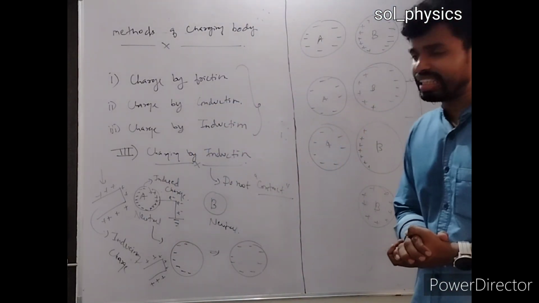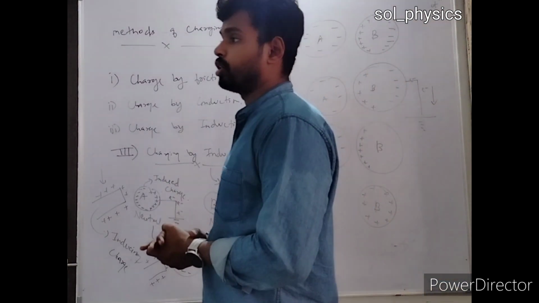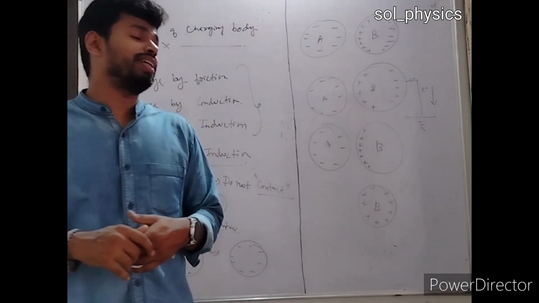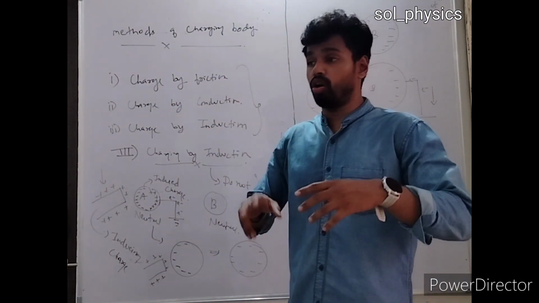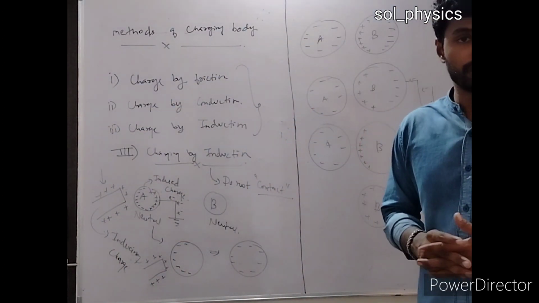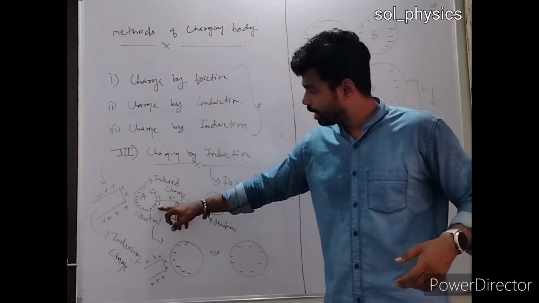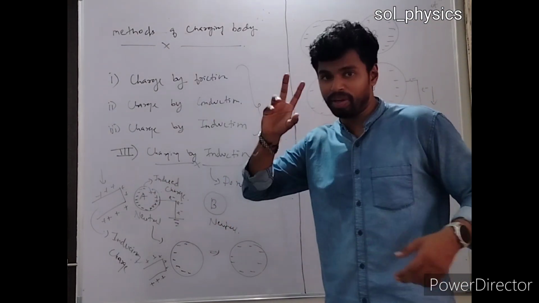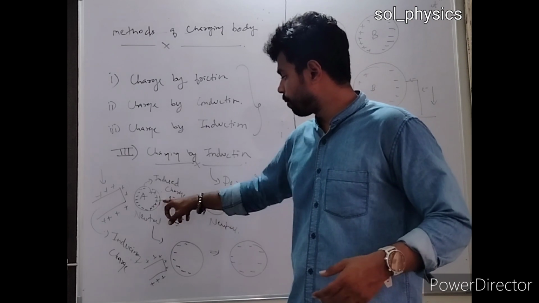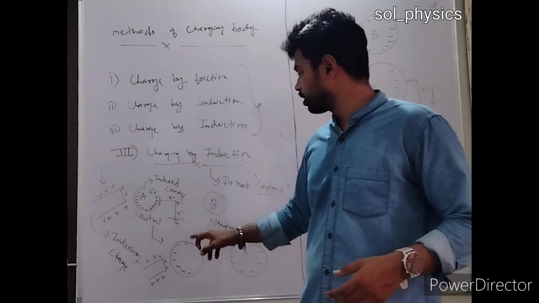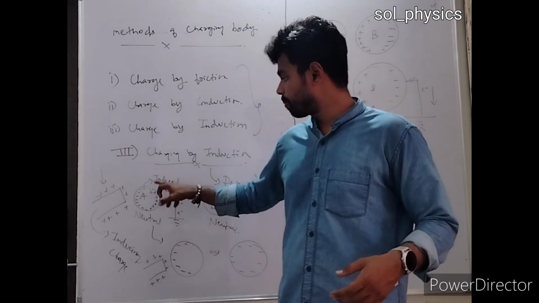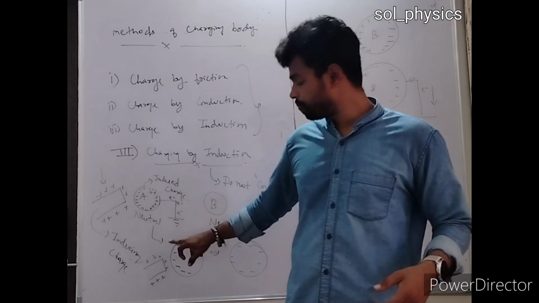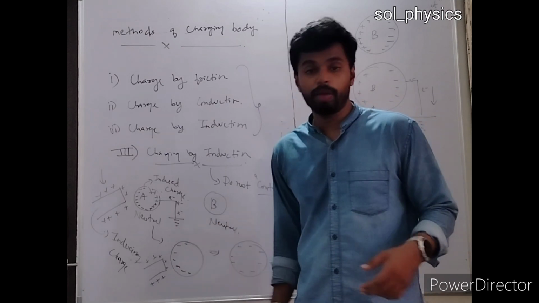So induction is called a temporary electrification of the body by the presence of some external or reference charged body, right? So here I have electrified the body temporarily unless and until I ground this body. तो जब यहाँ पे मैंने बॉडी को ग्राउंड कर लिया, उसके बाद सारे इलेक्ट्रॉन्स चले गए, तो ये बॉडी क्या होगी, सारे इलेक्ट्रॉन्स यहाँ पे एक्वायर हो गए. तो इसका मतलब क्या होगा, बॉडी बिकम कंप्लीटली नेगेटिव चार्ज.